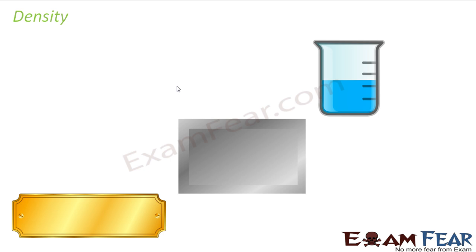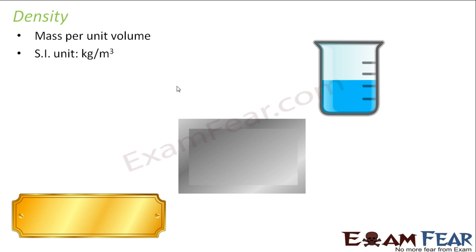So let us quickly talk about density. What is density? Density is mass per unit volume. The SI unit is kg per meter cube. When I talk of density, density is mass per unit volume. For example, we often use this term density in case of population also. We say that the population density of this state is very high. What do we mean? We mean the number of people living in an area. Let us suppose there is an area in which some 100 people live in an area of, say, 100 meters square.